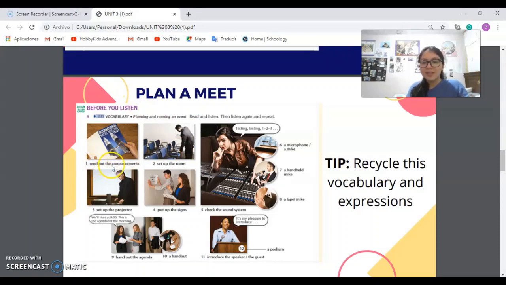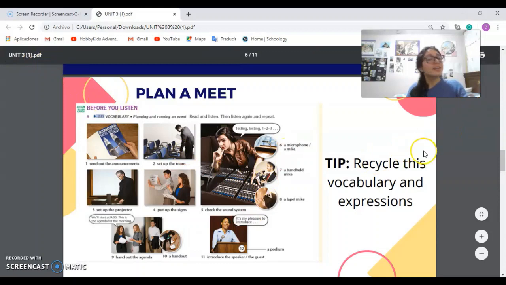So there is some vocabulary such as send out the announcement, set up the room, check the sound system, a podium, introduce a speaker, a microphone, and so on. Here's a tip that I give to you. You should recycle this vocabulary and these expressions that are really important.